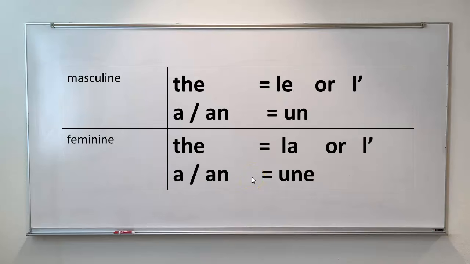Okay, and we can put that all together. For masculine nouns, the will be le or L apostrophe, a or an will be un. For feminine nouns, the will be la or L apostrophe, a or an will be une.